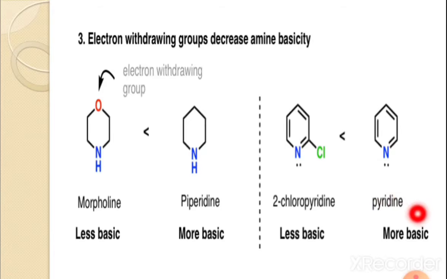Pyridine is more basic as compared to 2-chloropyridine. That means this is less basic and this is more basic. The answer to that question is very simple. Here the chlorine is the electron withdrawing group. When an electron withdrawing group is present, the basicity decreases, therefore this is less basic and this is more basic.